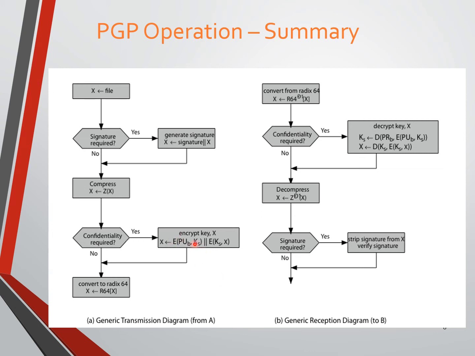For this encryption we are using the public key of user B. User B is nothing but the receiver. So that is the meaning here, encryption of secret key. So this is an encryption of the message, that is the X file, by using a secret key. And here, the encryption of the secret key by using the public key of user B, the receiver. Confidentiality: this will be done if confidentiality is required. So here the output is the encrypted X file.